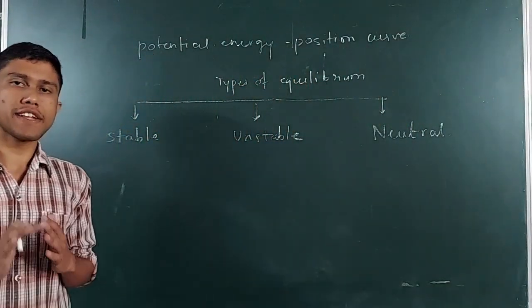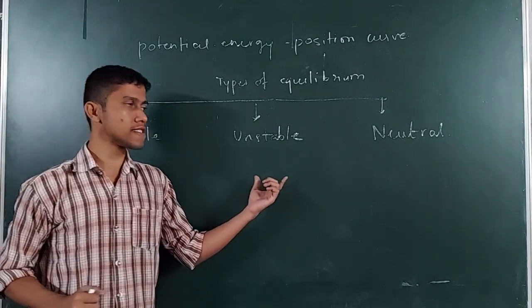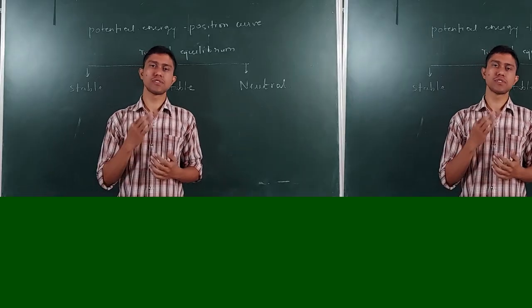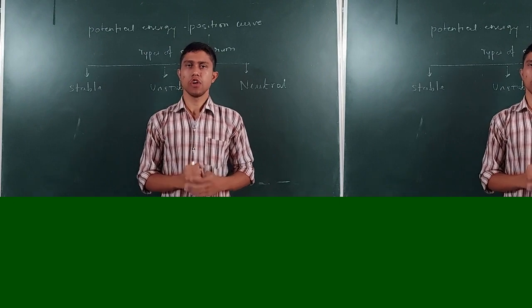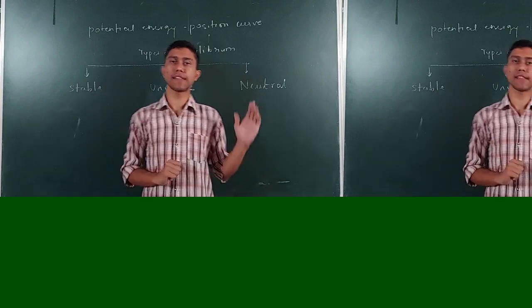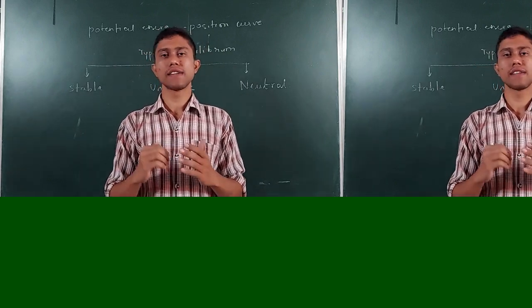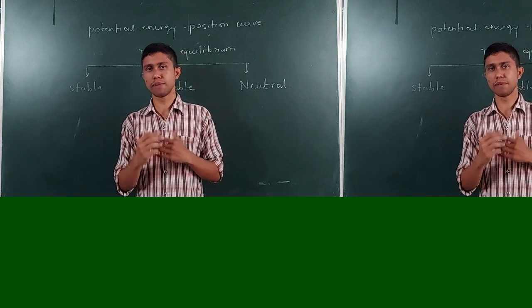So these three are the types of equilibrium. First is the stable equilibrium, next is the unstable equilibrium, and third is the neutral equilibrium. So these three are the three types of equilibrium we have to understand. So at first you will find some similarity between the stable and the neutral equilibrium. But when you will learn the topic in length, then you will understand that these two terms are very different. Okay, so let's begin.